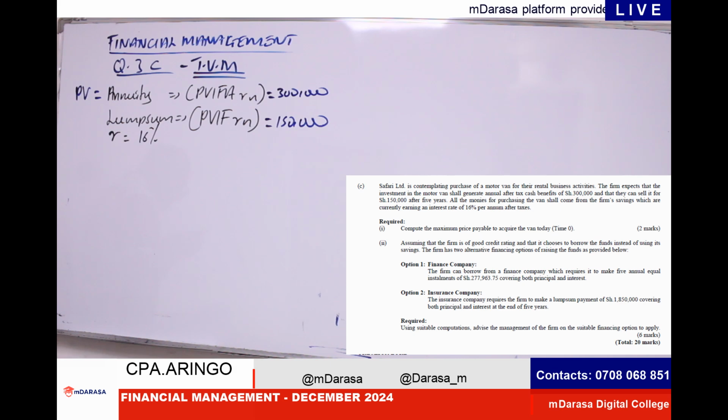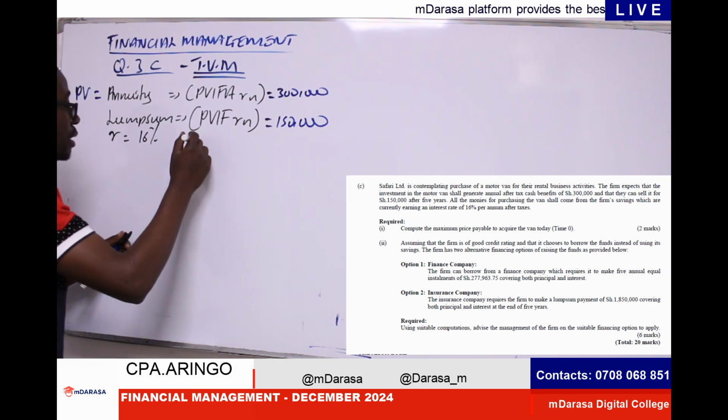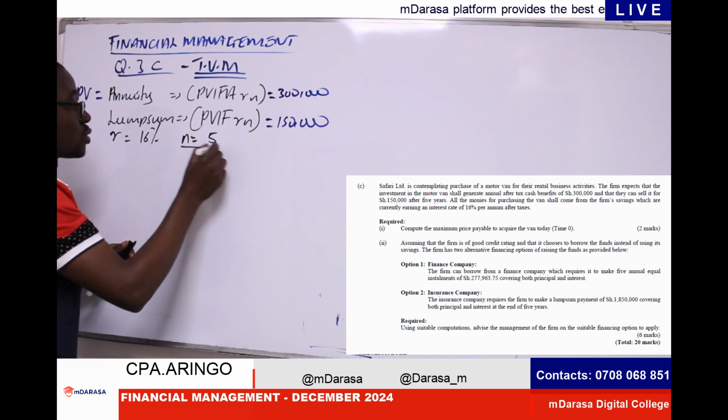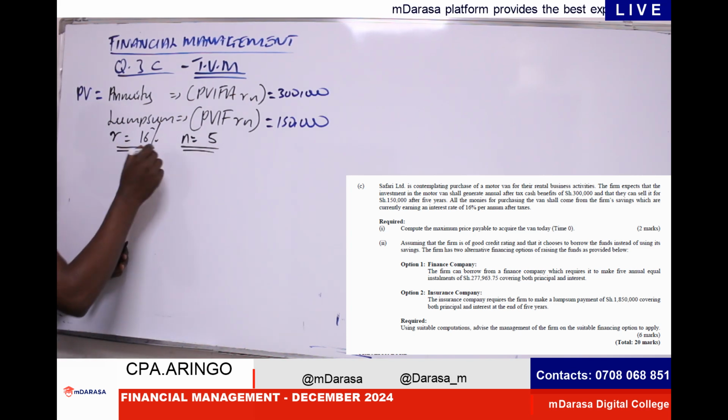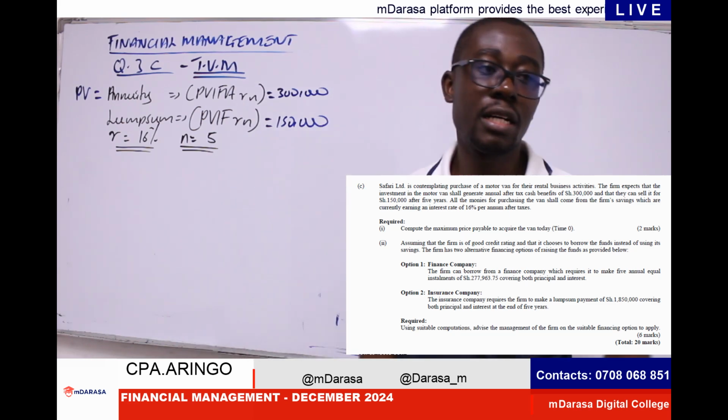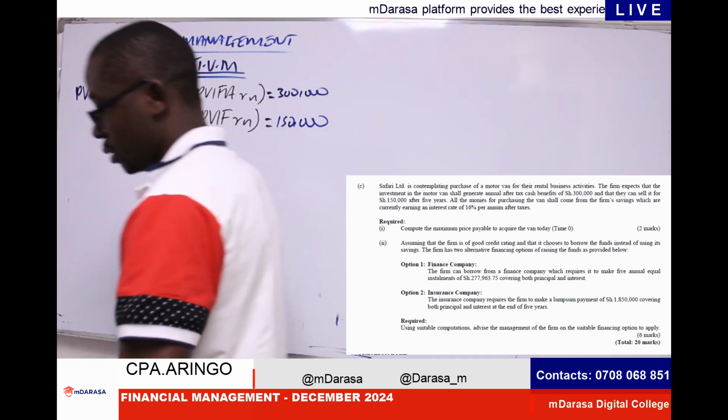We are given that the farmer expects an investment in a motor van to generate annual after-tax cash flows, and that they shall sell it for 150,000 after 5 years. Therefore, we agree that our N in this context will be 5 years. Once we have this data, we are very good to go.